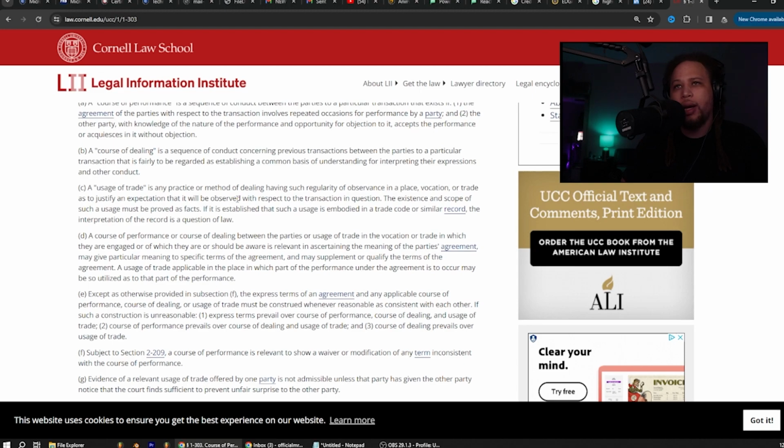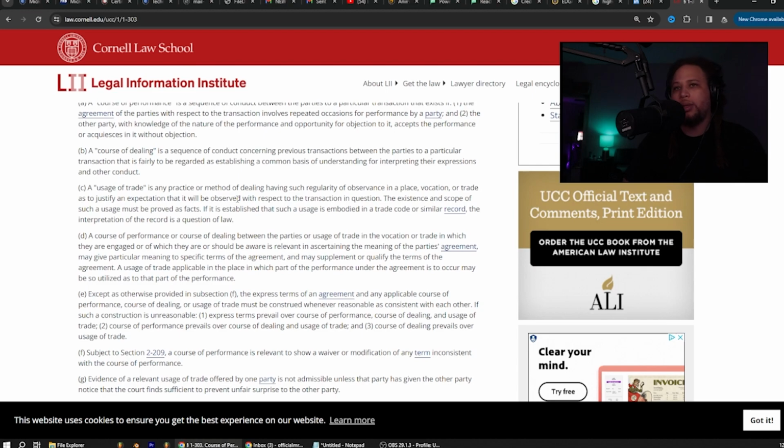A usage of trade applicable in the place in which part of the performance under the agreement is to occur may be so utilized as to that part of the performance. E. Except as otherwise provided in subsection F, the express terms of an agreement and any applicable course of performance, course of dealing, or usage of trade must be construed whenever reasonable as consistent with each other. If such a construction is unreasonable, 1. Express terms prevail over course of performance, course of dealing, and usage of trade. 2. Course of performance prevails over course of dealing and usage of trade. And 3. Course of dealing prevails over usage of trade.